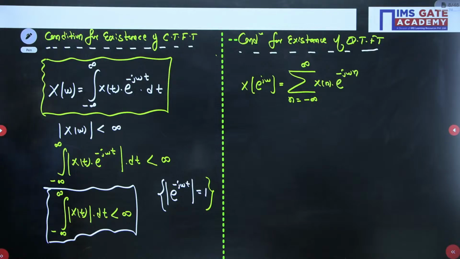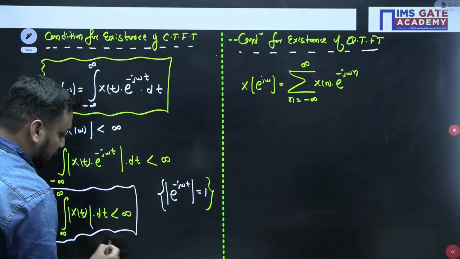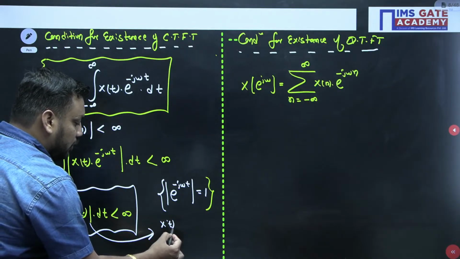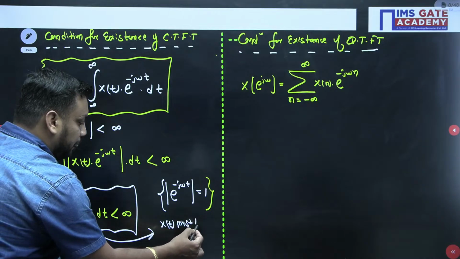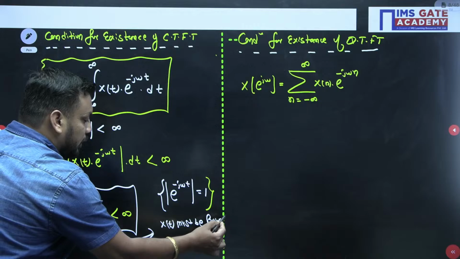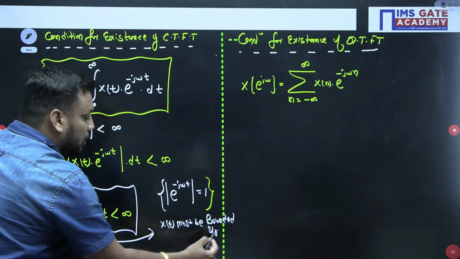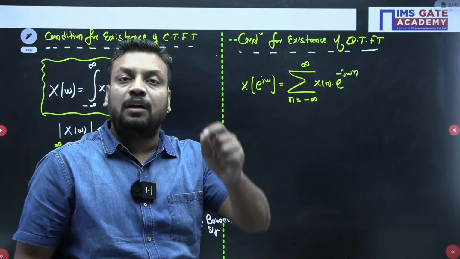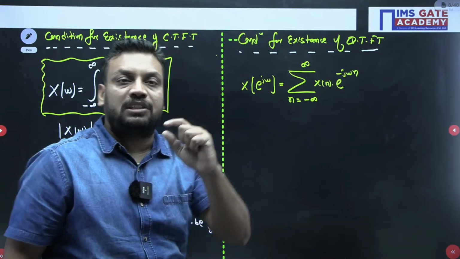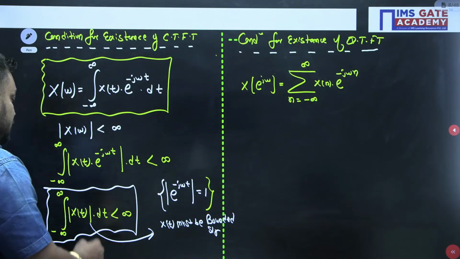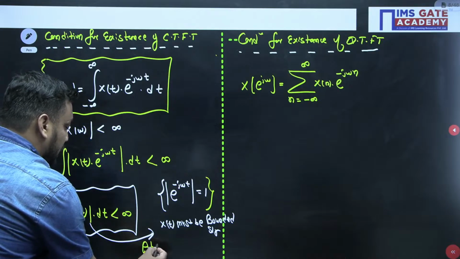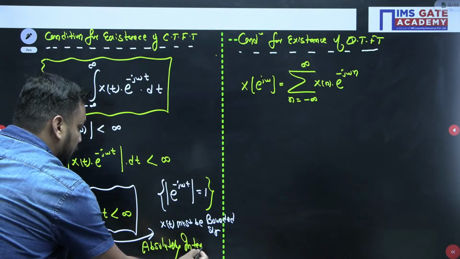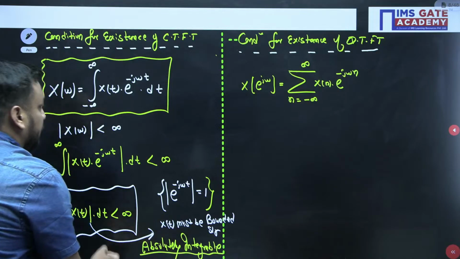And this is nothing but the absolute integrable condition. This condition says that x(t) must be bounded, must be a bounded signal. It means if x(t) is not a bounded signal, we cannot find out the Fourier transform. We can only find the Fourier transform of signals that are bounded, stable signals. This condition is known as the absolutely integrable condition.